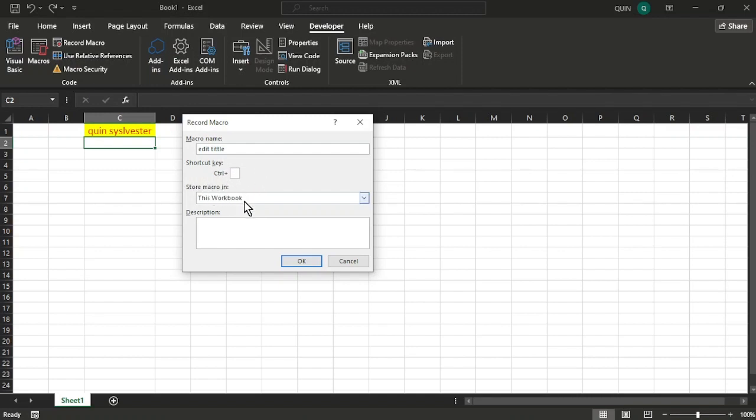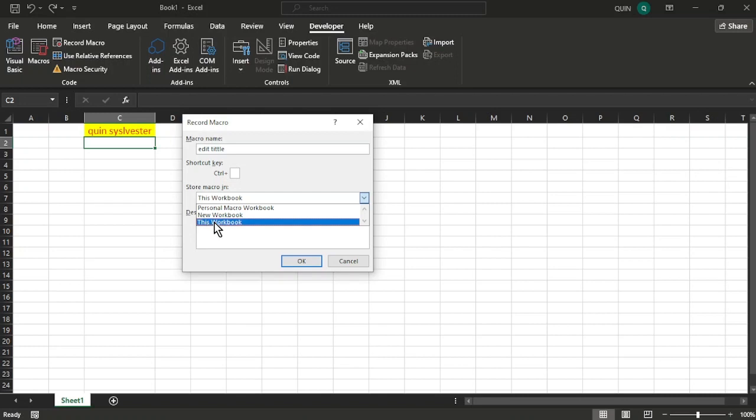You are also going to be asked where you can save this macro, and you have three options here. You can save it in the personal macro workbook, or as a new workbook, or in this workbook. The difference here is when you say that you want to save in this workbook only, it means that this macro can only work in this document, in this Excel workbook.